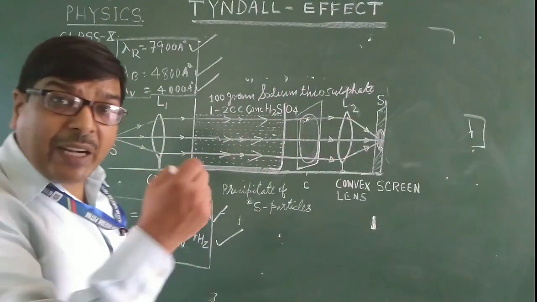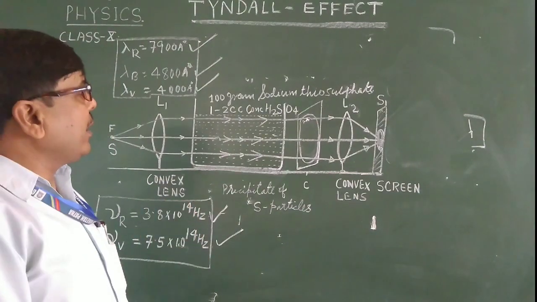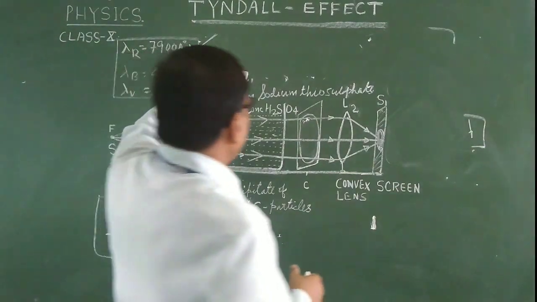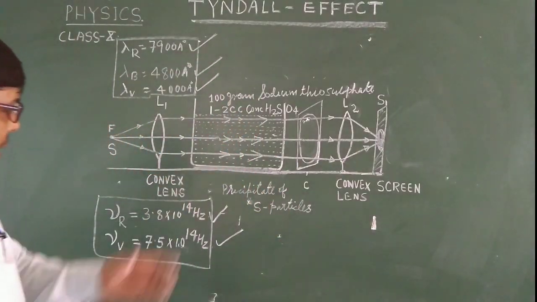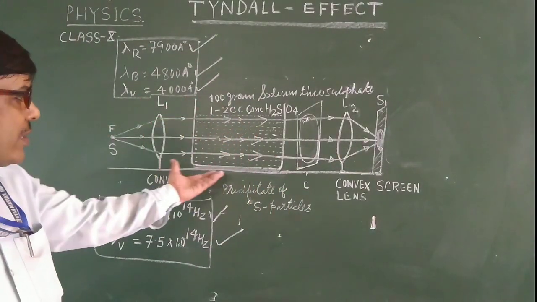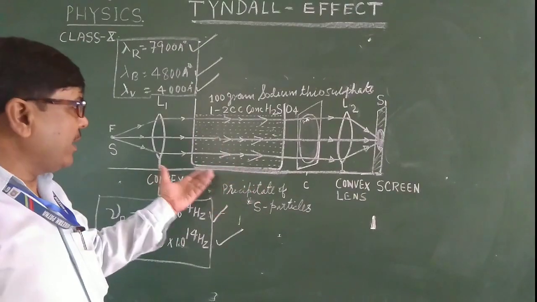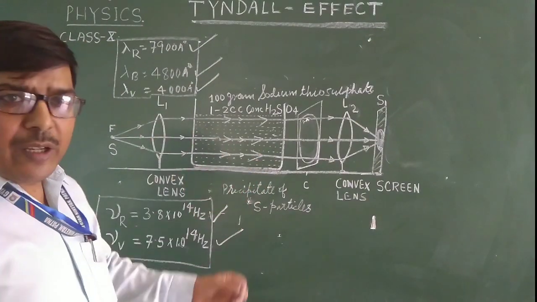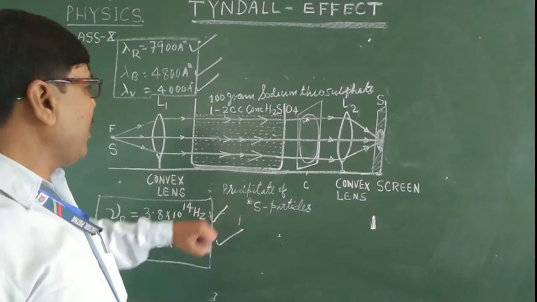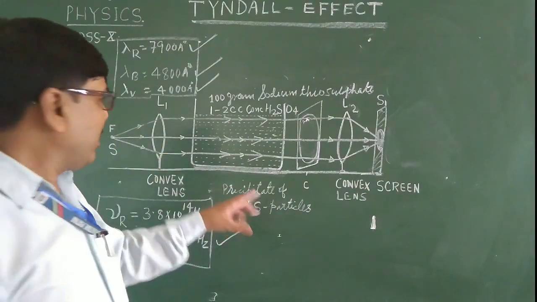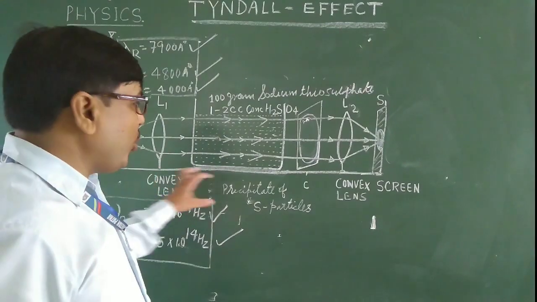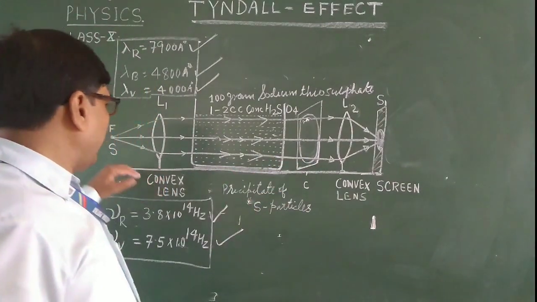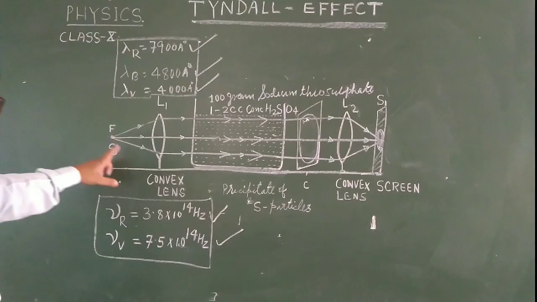So let's consider an activity in which we can observe the Tyndall effect. Take a clean, transparent glass container in which water is kept, and two convex lenses L1 and L2 are set horizontally.